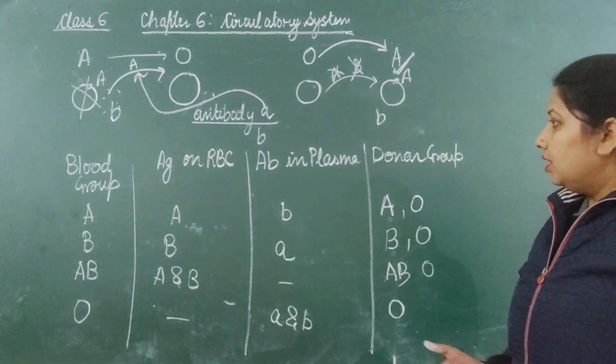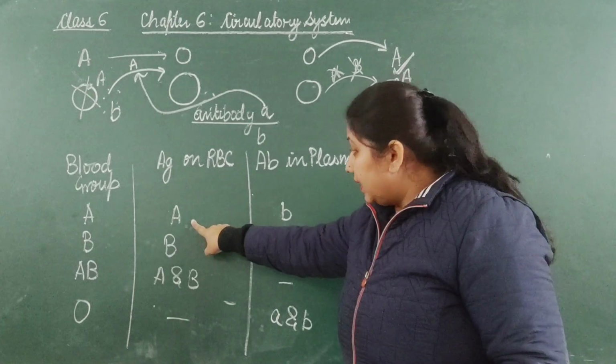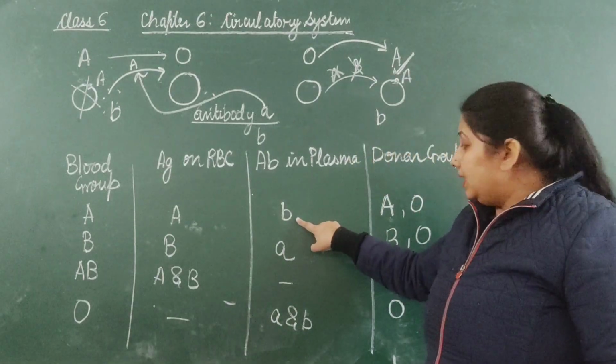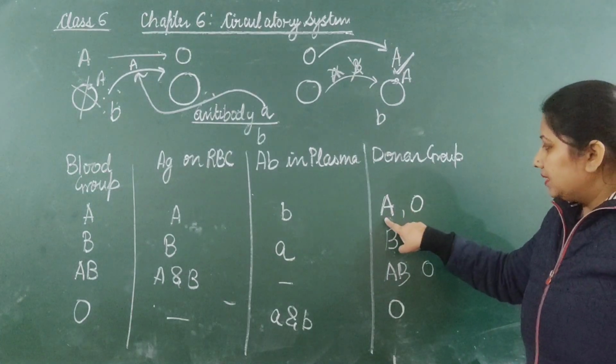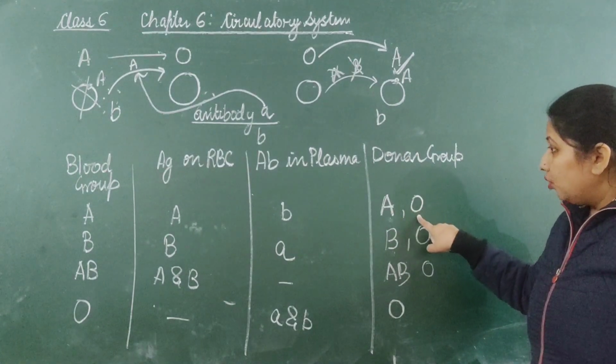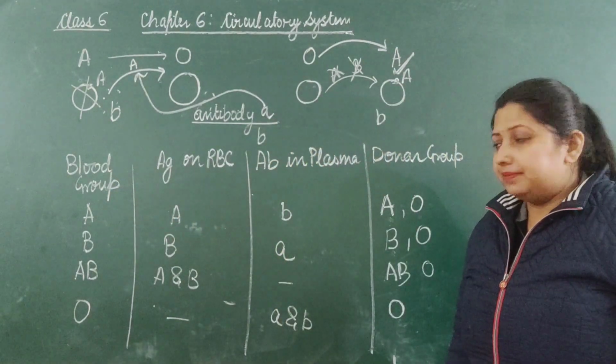Okay, that is clear. So blood group A: antigen on the surface is A, antibody B, donor groups A and O. So persons of blood group A and blood group O can donate their blood to a blood group A person.